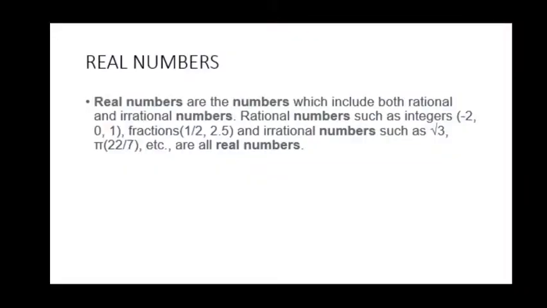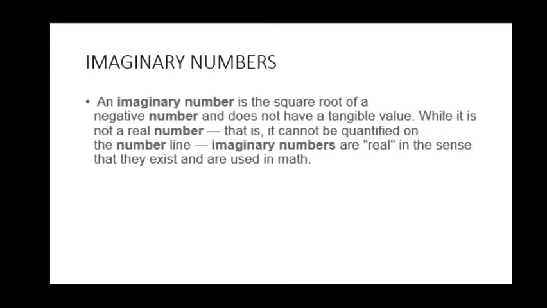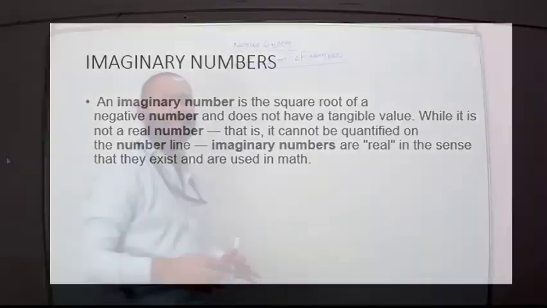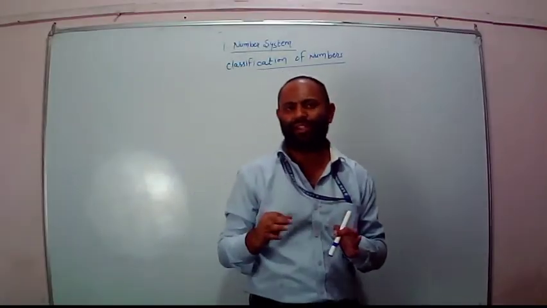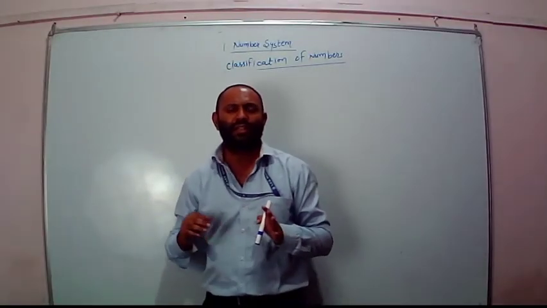Alright, we'll discuss that. Then see this next slide. The next slide is for imaginary numbers. Alright. Now here comes something different that you should know. Imaginary numbers, the name itself says it is something that has occurred because of human imagination. Getting that?